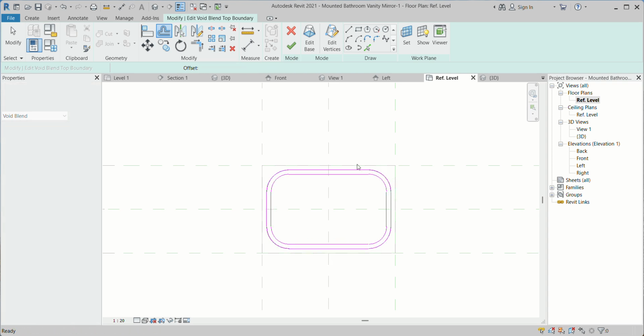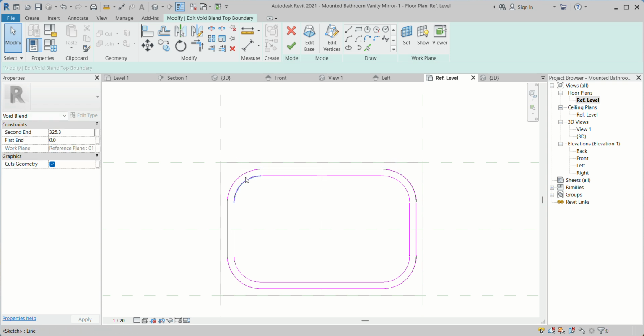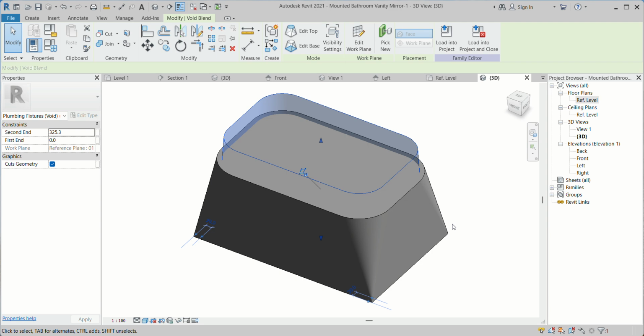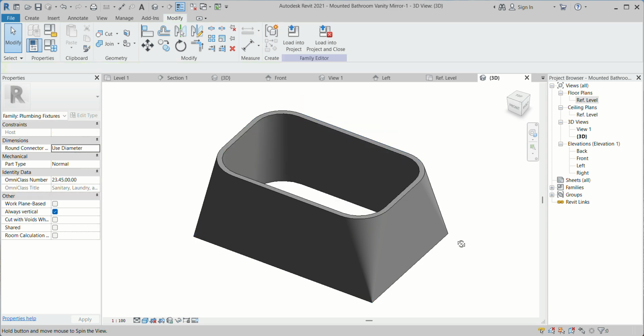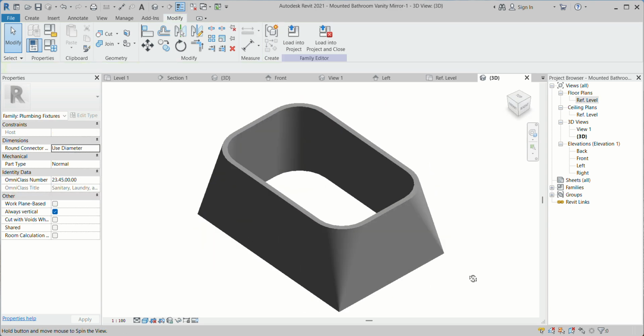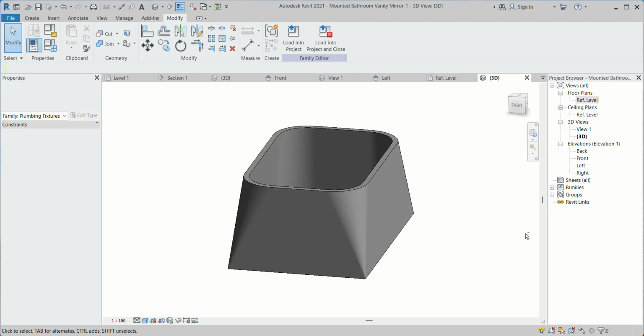I need to keep some space, so I remove this one. So it's done. See, it's okay now. So I created it in this style.